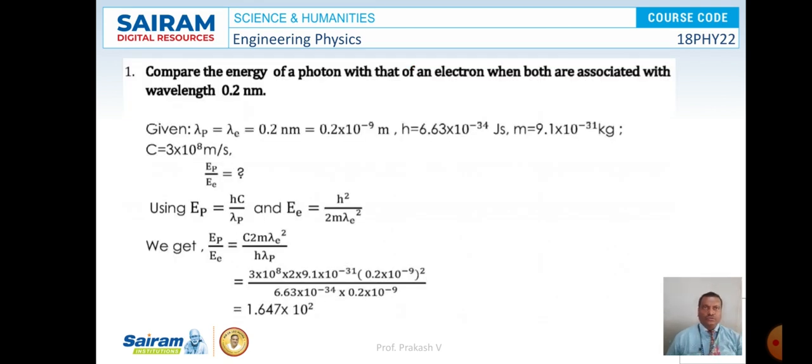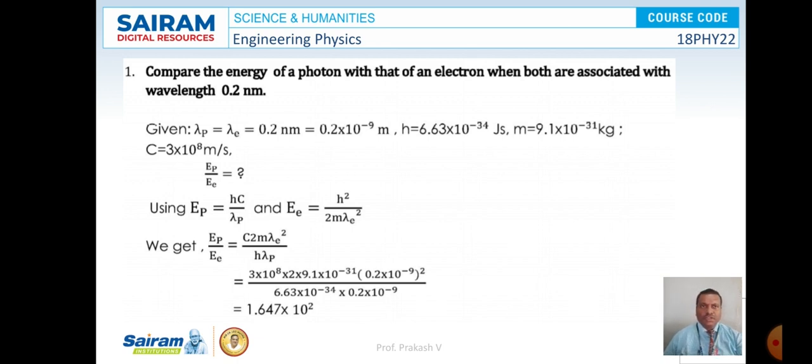Now let us go to a problem. Compare the energy of a photon with that of an electron when both are associated with wavelength 0.2 nanometer. Here lambda_p is equal to lambda_e, that is equal to 0.2 nanometer, and h is 6.63 into 10 to the power minus 34 joule second, and m is 9.1 into 10 to the power minus 31 kg. So here we have to calculate what is E_p by E_e.